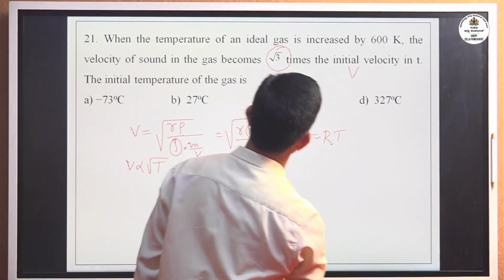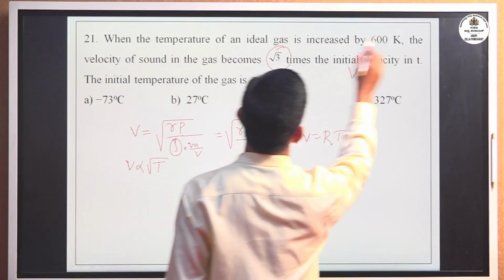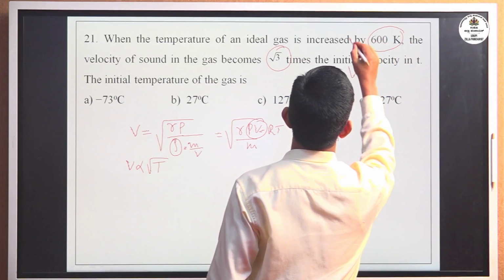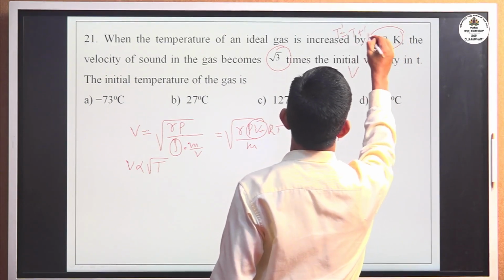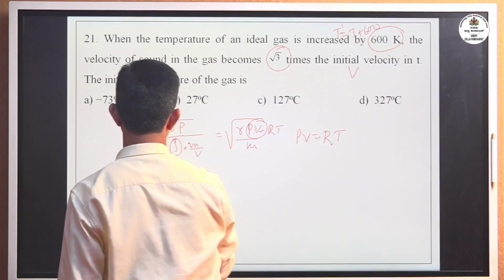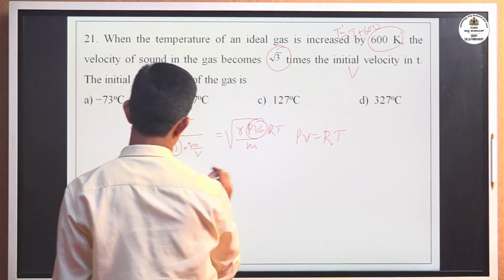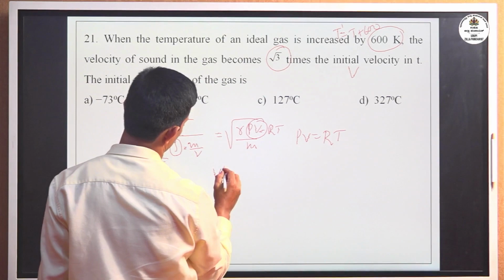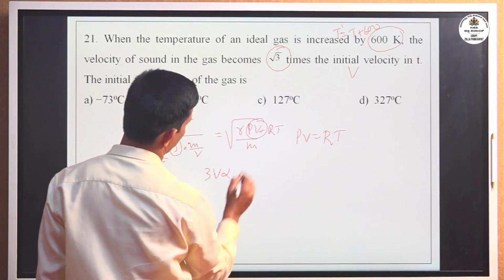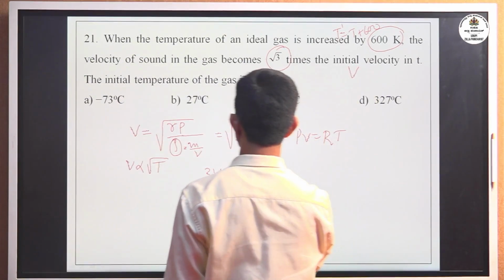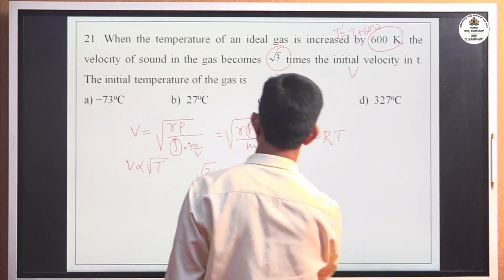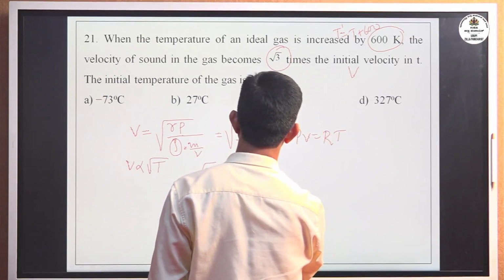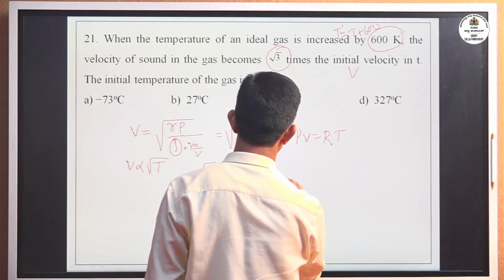When the temperature is increased by 600, the temperature becomes T dash, T plus 600. V directly proportional to root T, and root 3 times V corresponds to temperature increased to initial T plus 600.